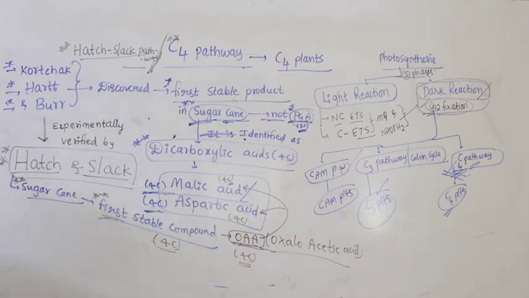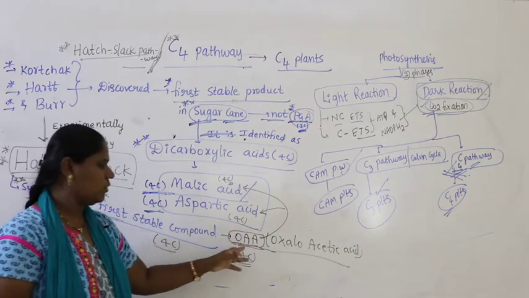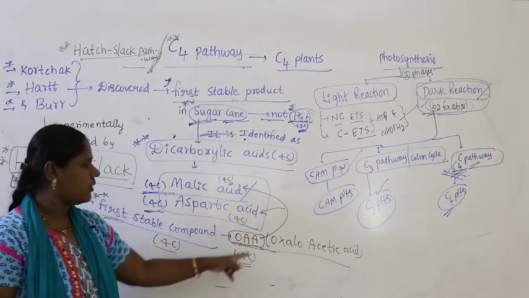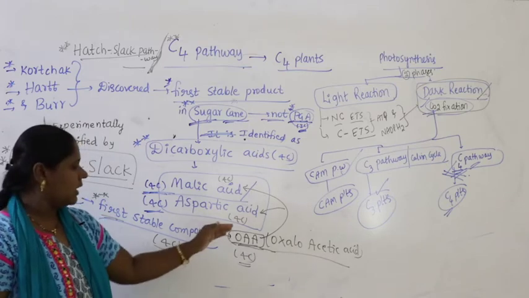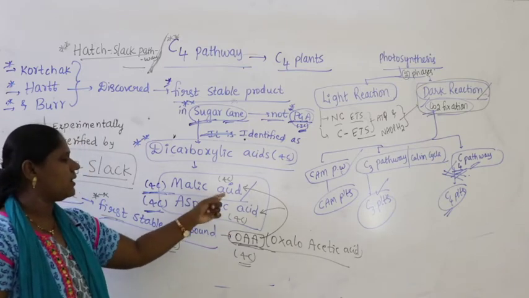It was experimentally confirmed with the great effort of the scientists Hatch and Slack, and they supported the experiment done by Kirchhoff, Hurt and Burr, saying that yes, in sugarcane the first stable compound produced is OAA, the 4 carbon oxaloacetic acid, which converts maybe into malic acid.